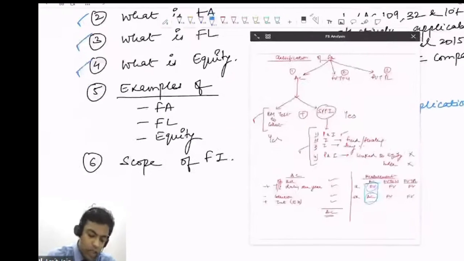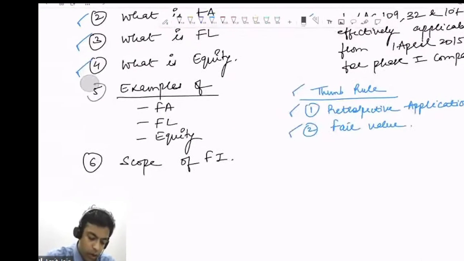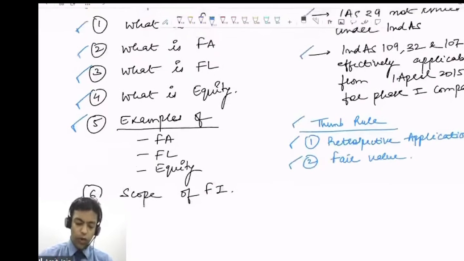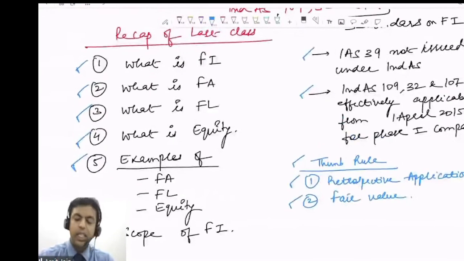After that, we discussed scope. We have also discussed the examples of financial asset, financial liability, and equity. Right, guys? So this is what we discussed in the last class. We have recapped in the last 10 minutes. If there is any doubt, please let me know. Right, guys? Let's move on and let's discuss